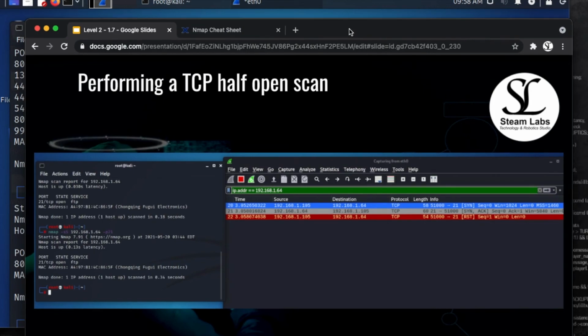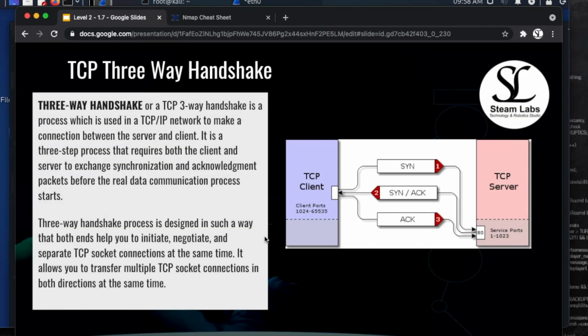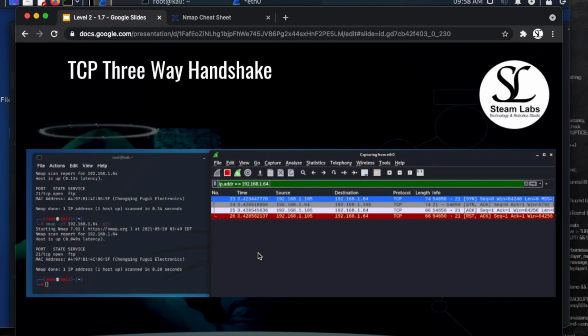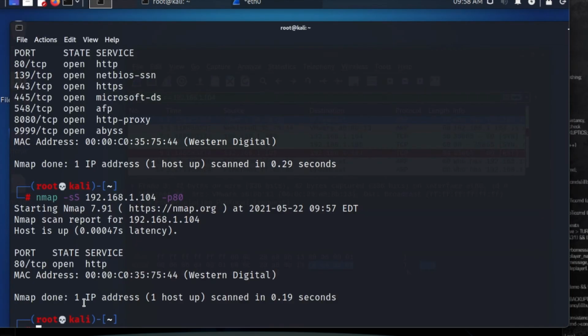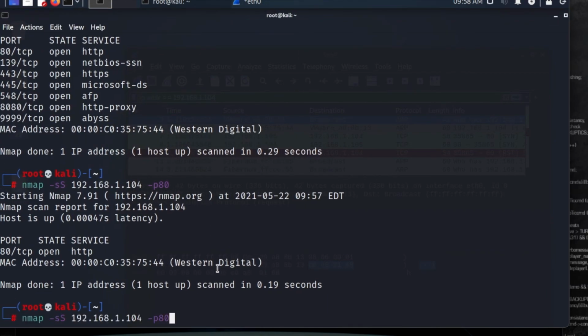So the last one is, how would we sniff a packet of data, and how would we do this using a three-way handshake? We've talked about what this is already, so let's have a look at the command. Now we're going to be using -sT instead of -sS. So going back onto Kali again, we are going to press the up arrow, and we're going to change this to -sT, and -sT allows us to run a three-way handshake.